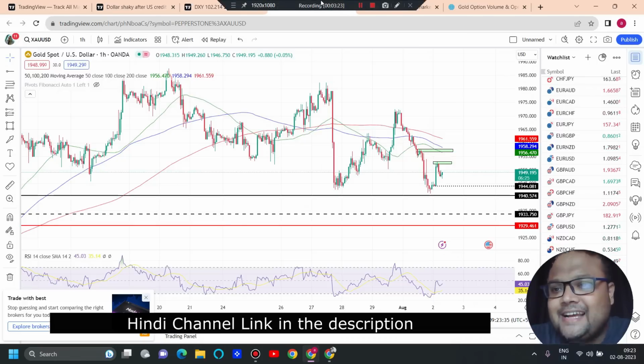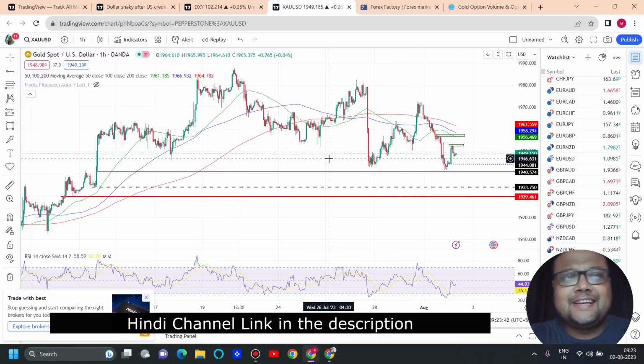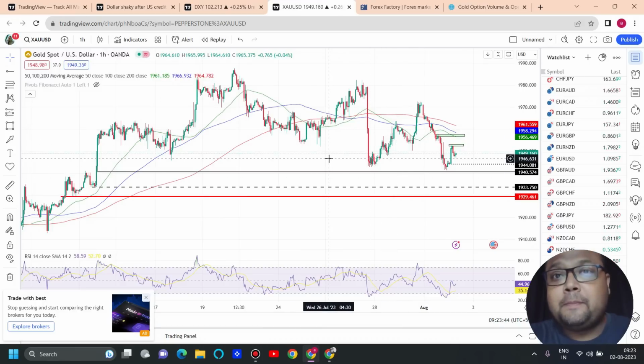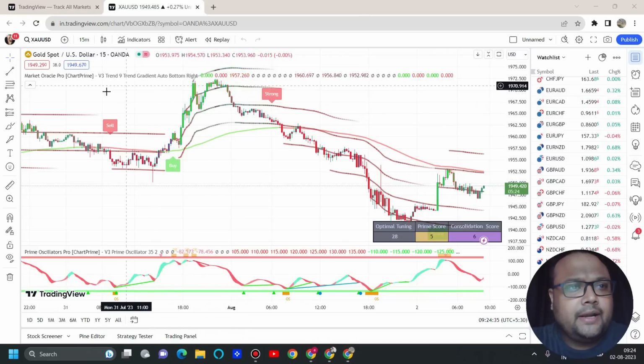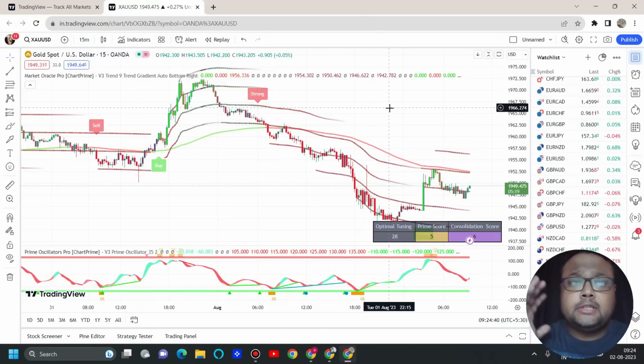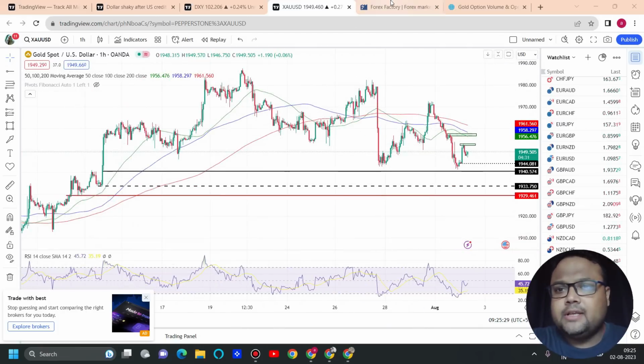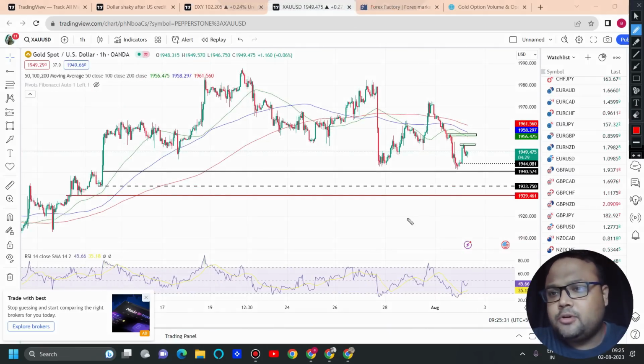So gold is standing at 1949 right now, and you can see that I have drawn many lines on the chart. Let's understand the levels one by one. My dear friends, this is Chart Prime and these are the signals generated by Chart Prime. If you also want signals on your chart like this, then please watch the end of the video where we'll be talking about Chart Prime in detail. So the 1940, 41, 42 level has done the magic. The next support on the chart of gold is around 1930.